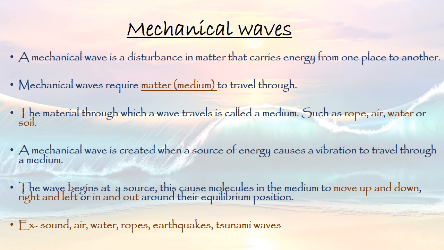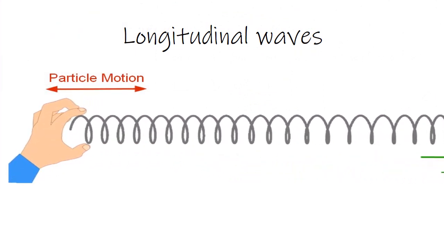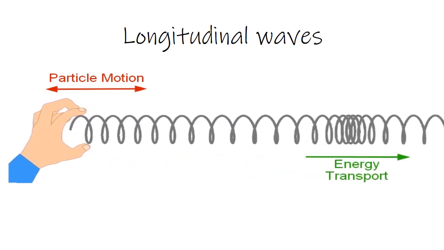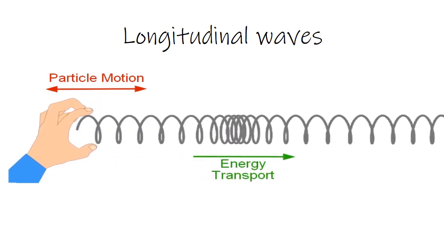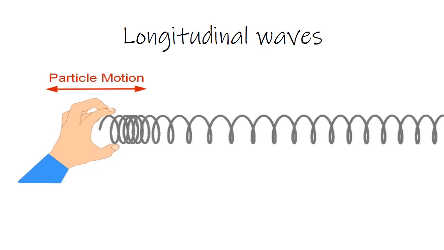Here, the particle motion can be up and down or right and left and in and out around their equilibrium position. Okay, what is a longitudinal wave? On the screen, you can see when we provide a pulse on the left side of the slinky, the wave transports from left to right side.